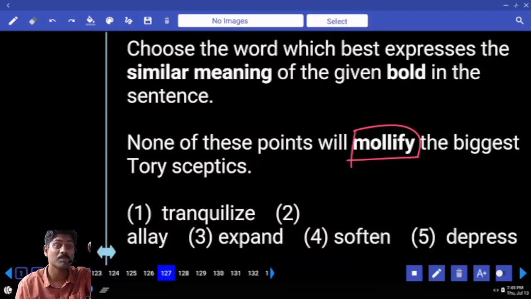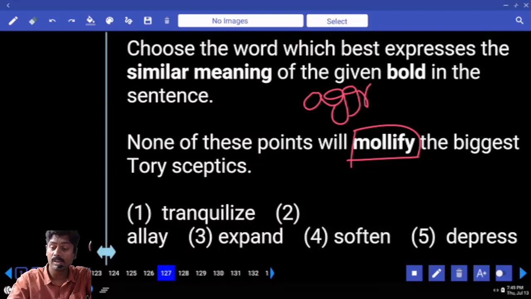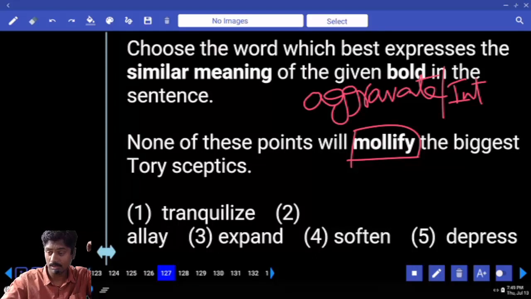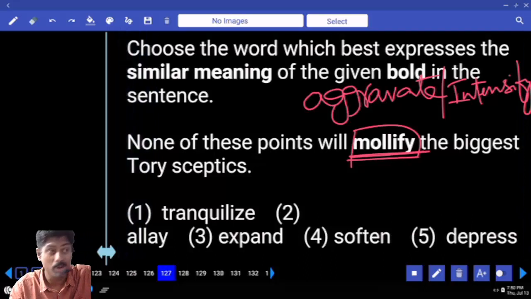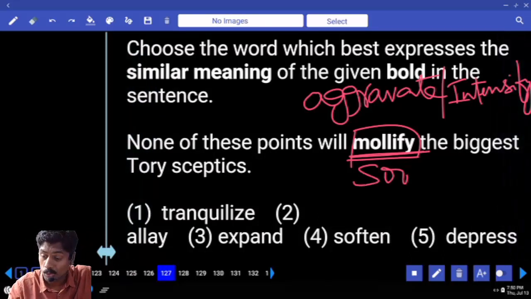What happens with chili powder? Chili powder will aggravate the pain, intensify the pain, deteriorate or worsen the pain. But instead of chili powder, if I bring ointment and apply it, it will mollify, soothe.